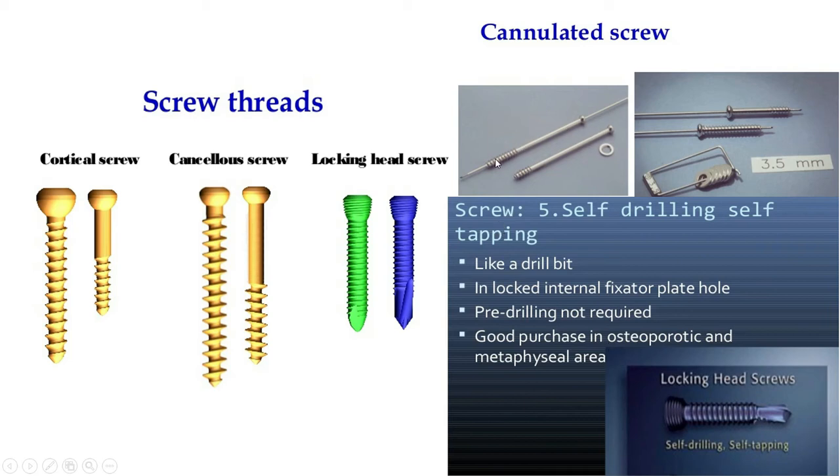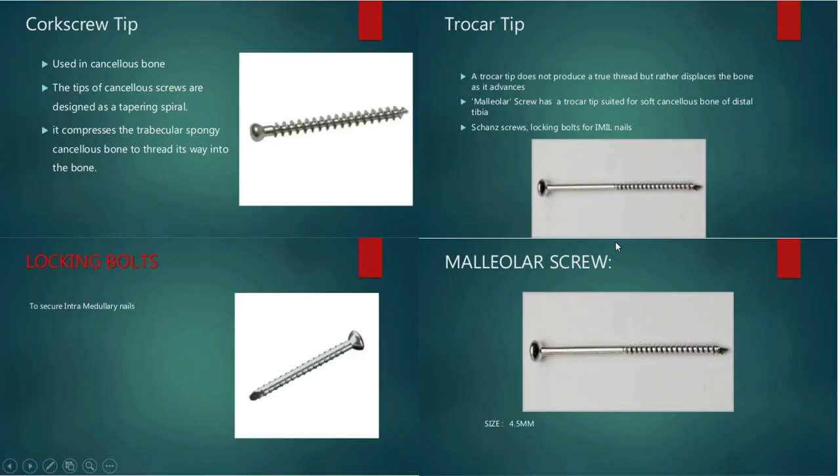And there is a cannulated screw that will be guided by a guide wire, and that will help by using the washer, and the washer is called a one hole plate. What do you mean by one hole plate? That will cause maximum pressure and effect of the screw when it enters through weak bone. And another type of screw is the torque tip, that is used for manual fixation.